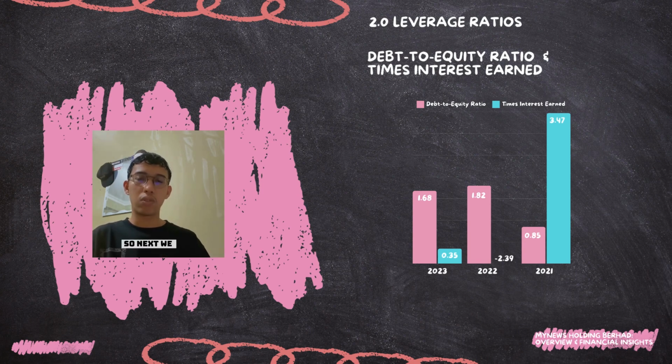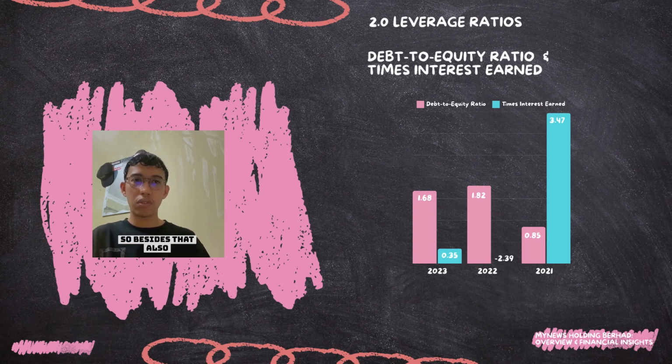Next, we can also talk about the decline of debt management capability. The times interest earned ratio has shown a significant downward trend, indicating that the company's ability to cover interest expenses with EBIT is deteriorating.